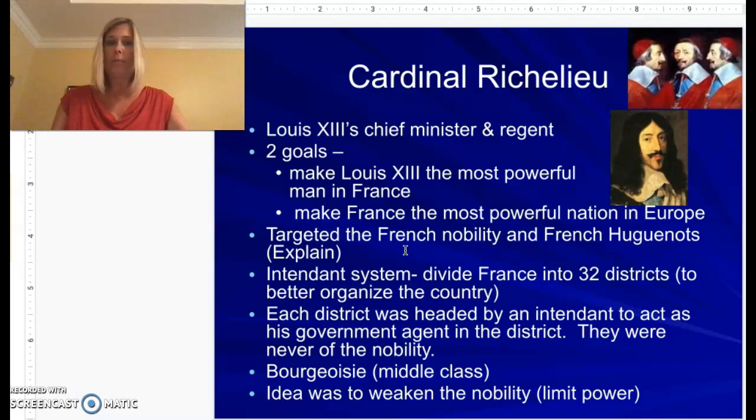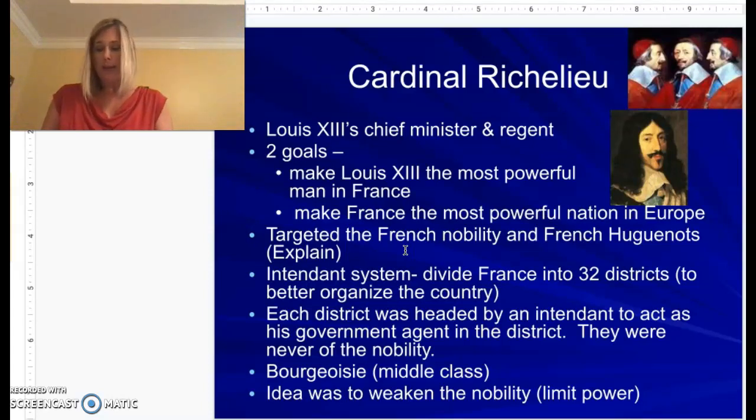Again, we don't go over the Protestant Reformation, but John Calvin established the Calvinist Church all the way in Geneva, Switzerland, and those people who wanted to spread Calvinism, some of them went to France. And so these are people who follow the teachings of John Calvin, which again is a branch of Protestantism. Okay? That's probably more than you really need to know. But again, I just wanted to explain to you what a Huguenot is.